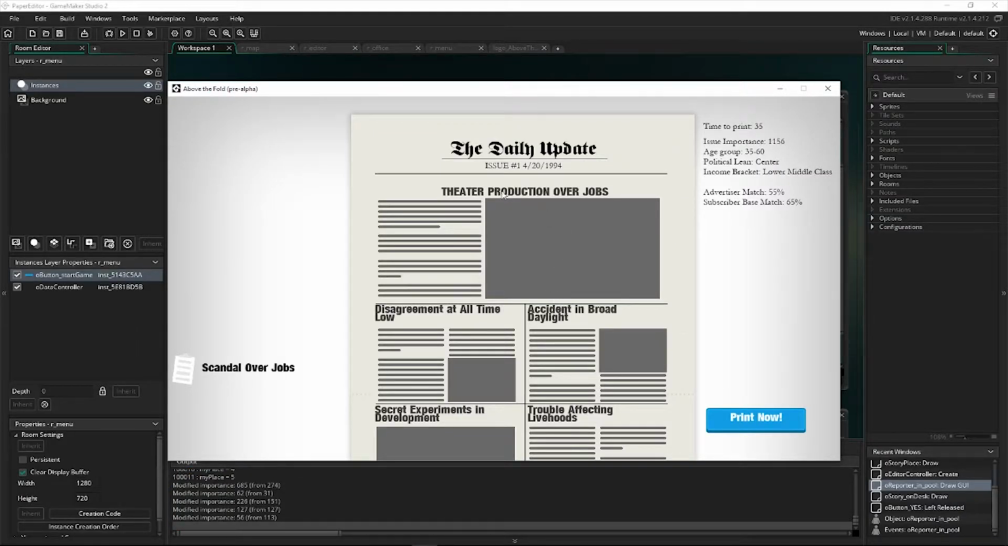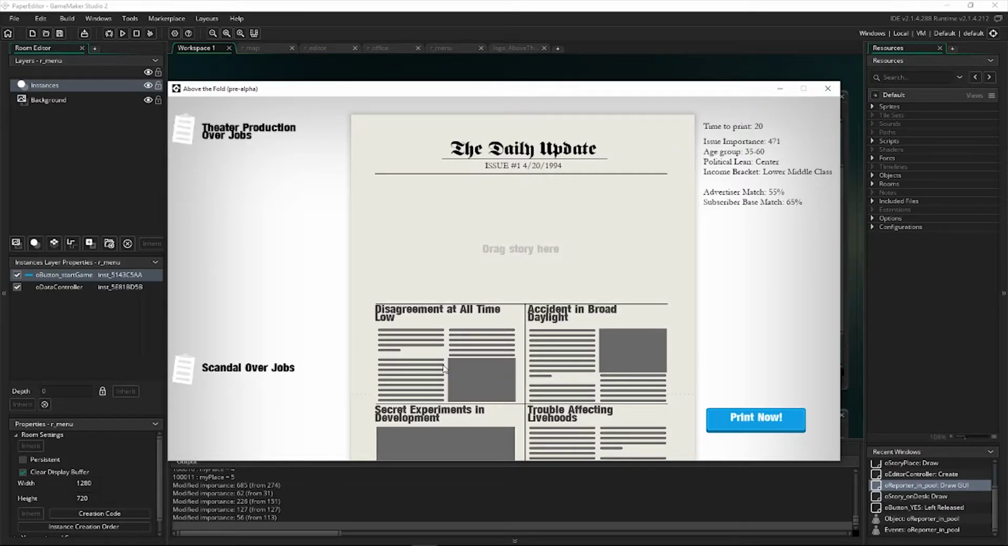So the story that's here, Theater Production Over Jobs, had a base score of 274, which is now 685 because of its placement. And of course it goes down and down and down, and stories that don't fit on the front page, such as this one, won't get scored at all. That will probably change later, so you get some score for every story that you write, but for now, only the 5 top stories will affect your score for your individual issue.